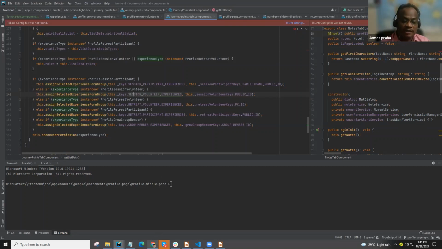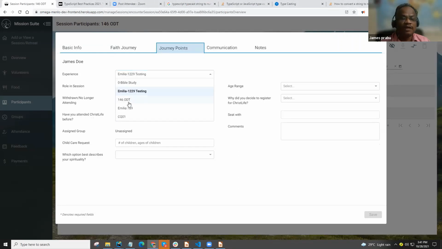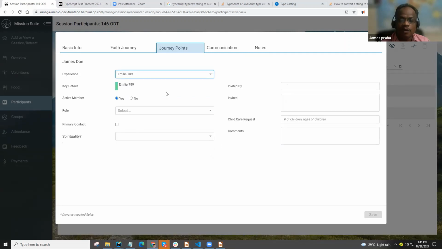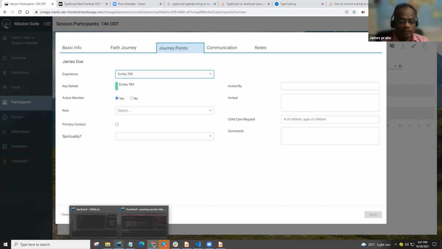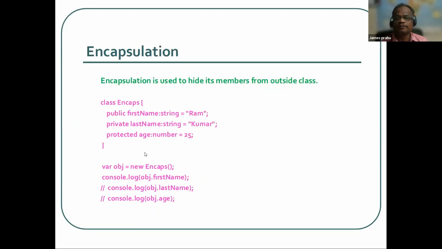And dynamic only, as I show in our code. Unless the user knows for which type it will be, whenever we see the name, we don't know which property we need to load and show the data. When we go for this kind of situation, we need to use the instanceof keyword. This will return true or false: if that particular object is created as an instance of that particular class, it will return true, otherwise false. Based on that, we can extend our program. So this is about instanceof.